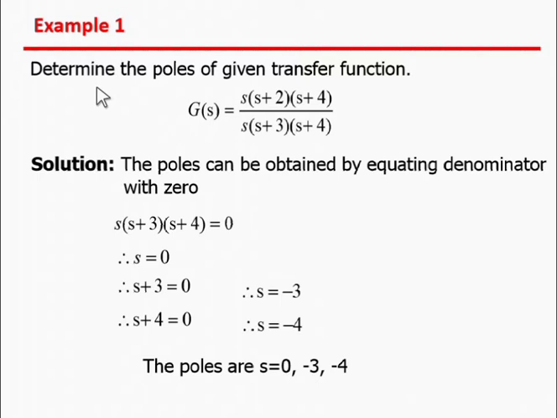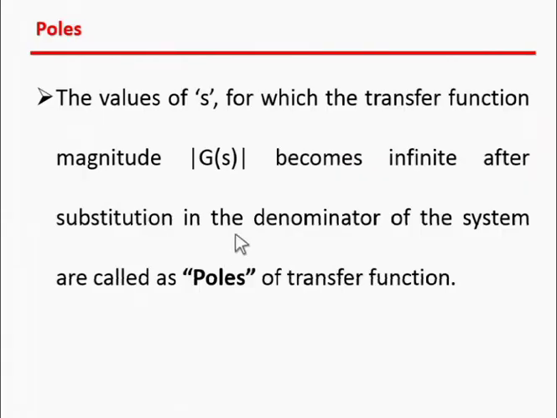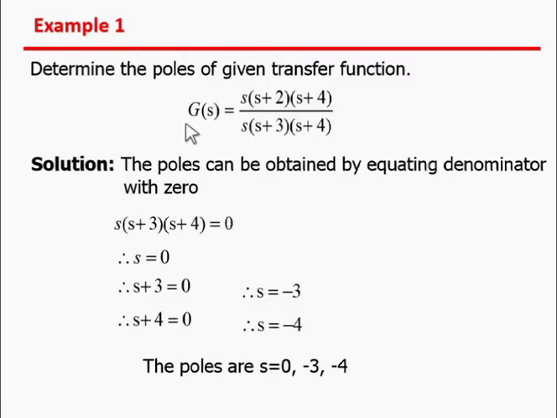We will understand this by one example. Determine the poles of the transfer function G(s) = (s+2)(s+4) / (s+3)(s+4). According to the definition of the pole, by putting in a value of s, the gain of the system becomes infinite.